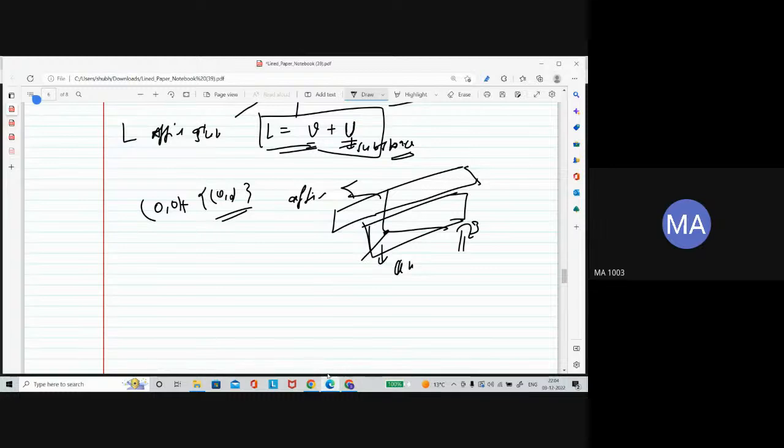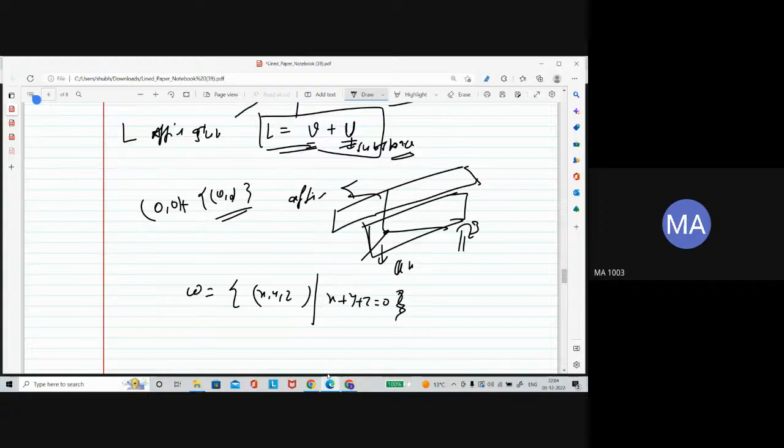Let's say this is W, the set of X, Y, Z such that X plus Y plus Z is equal to 0. So this represents a plane.